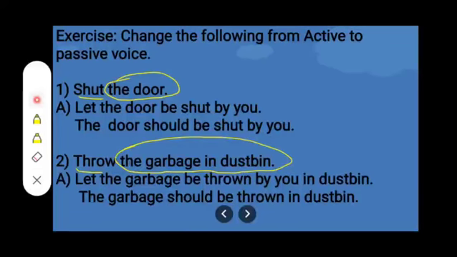So shut is our verb, the door is our object. We will start either the sentence with let or we will use should in the sentence. So, let the door be shut by you. Or you can write that the door should be shut by you. Number 2. Throw the garbage in dustbin. So, the answer is let the garbage be thrown by you in dustbin, or the garbage should be thrown in dustbin.